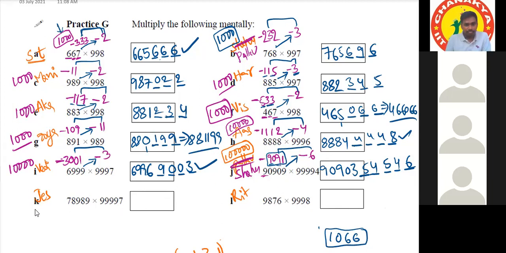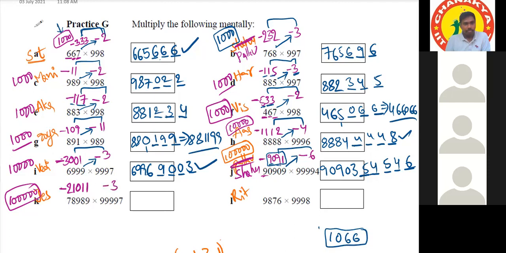Then Jashmita. Yes, sir. The base we will take as 1 lakh. Sir, 78989 is less than 1 lakh by 21011. And then the 9 is less than the base by 3.